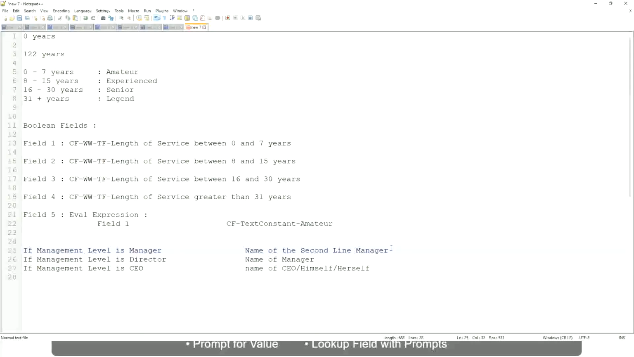So you have to return something that is dynamic. That is stored in a field, so you have to select that field. Manager's manager, level 02, etc. These are available fields. So you have to select those and not hard code something like this: amateur, senior, or legend. So in this case, evaluate expression is a better fit.